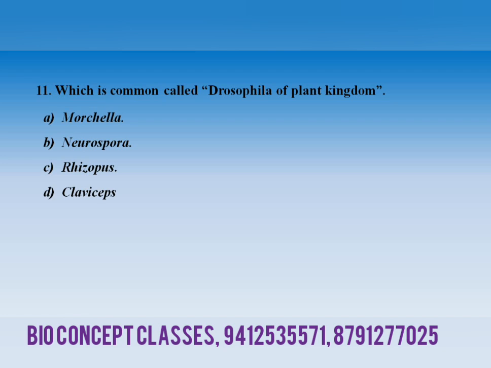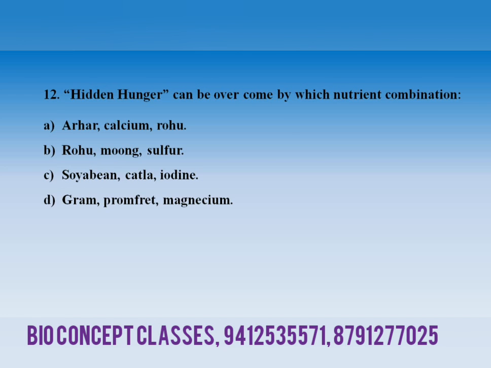Drosophila of the plant kingdom. Here you have four choices of the fungus. Number 1, Morchella. Second, Neurospora. Third, Rhizopus. And fourth, Claviceps.